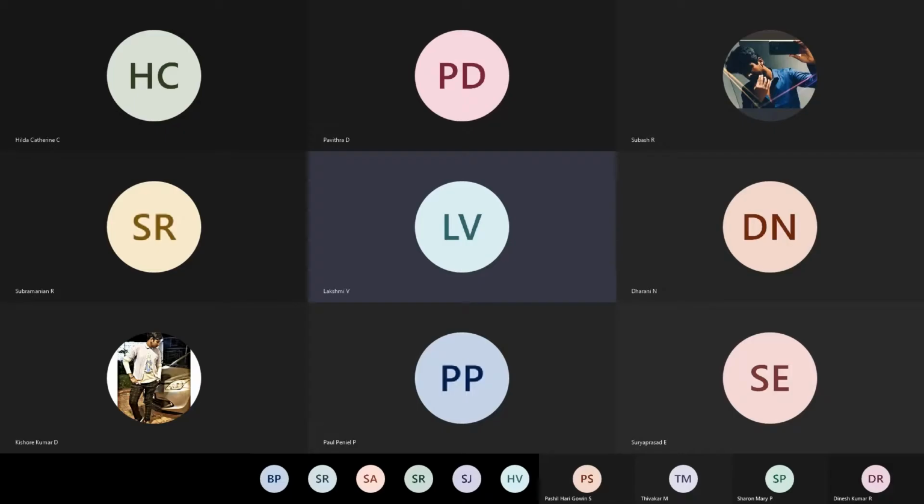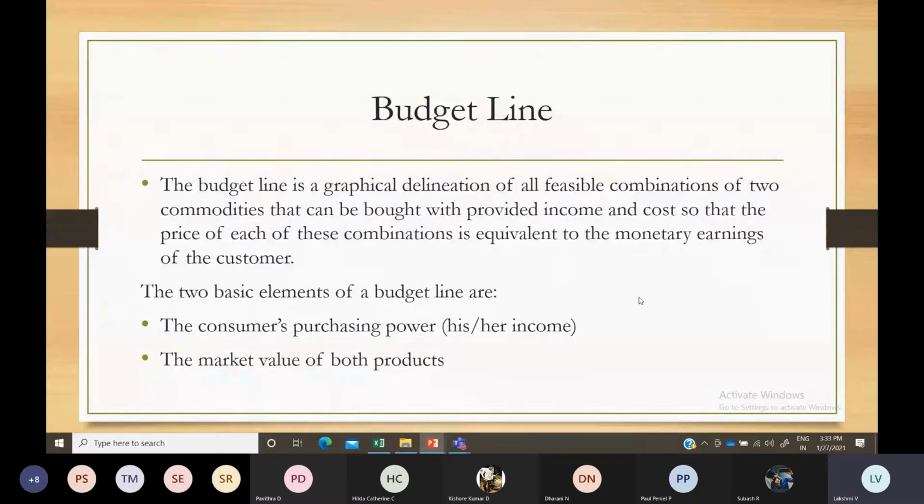Discussing the budget line. So if you see, till now we were discussing the law of diminishing marginal utility and the indifference curve approach. But we didn't consider income. If I have 200 rupees in my hand, how am I going to spend it if there are two goods available for me to consume?